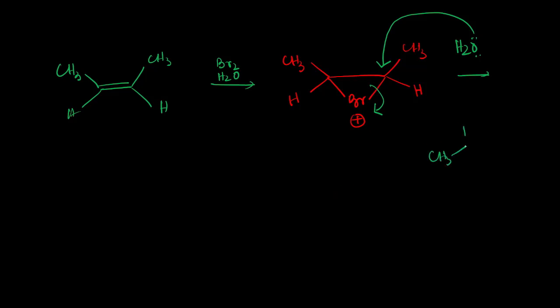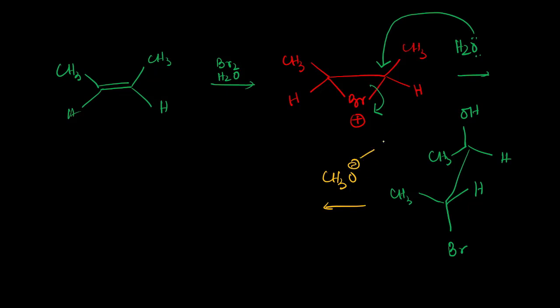where we have OH, hydrogen, bromine, methyl, and hydrogen. Okay, now if we use methoxide, it can behave like a base, because methanol is not a strong acid, so methoxide can behave like a base and it will abstract this hydrogen, and we will have O minus, this kind of situation.